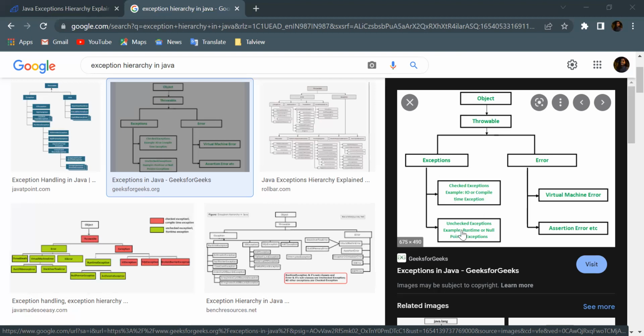And the unchecked exception is something that will not resist the compilation. It will let you compile the entire code. It will let you run the code until the exception happens.